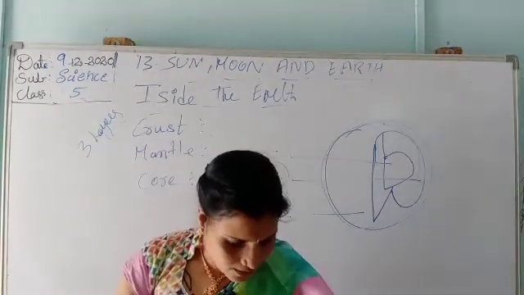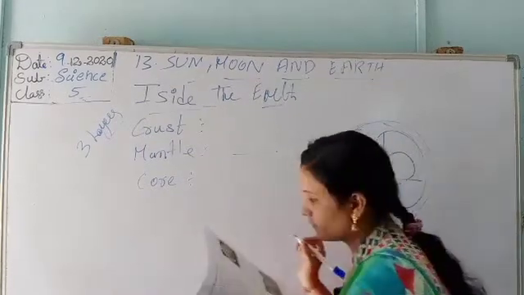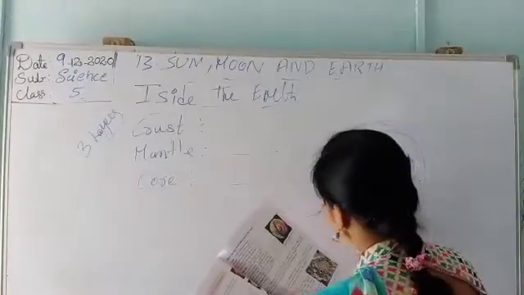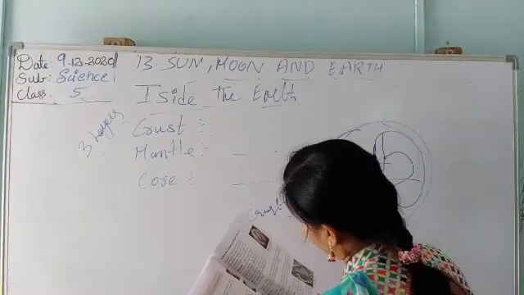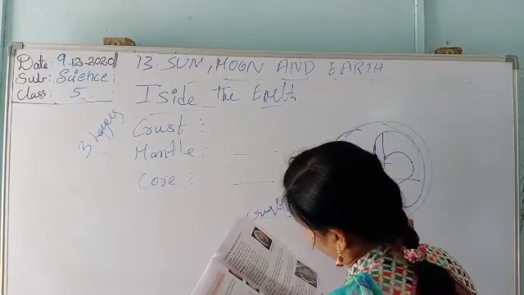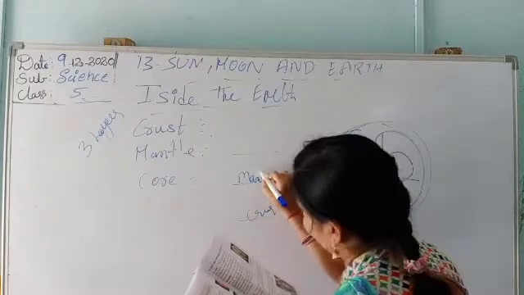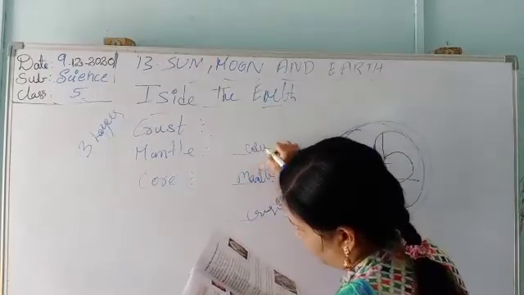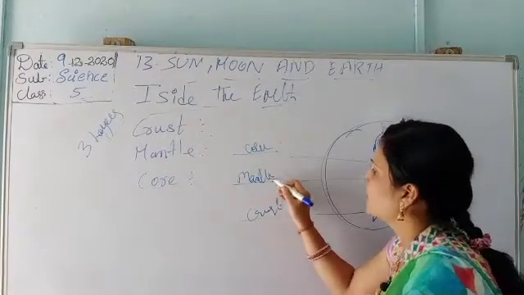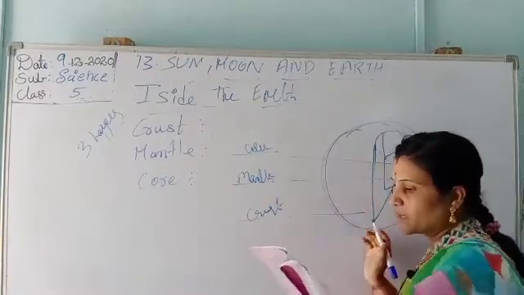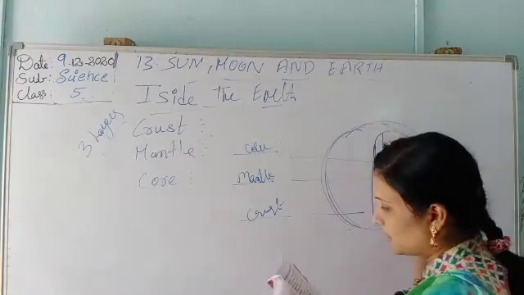Here he is telling outer, this is the outer. It is the crust. Next, this is the mantle. This is the core. These three are the core, mantle, crust. Here is the inner layer, and the outer layer of the earth is the crust.